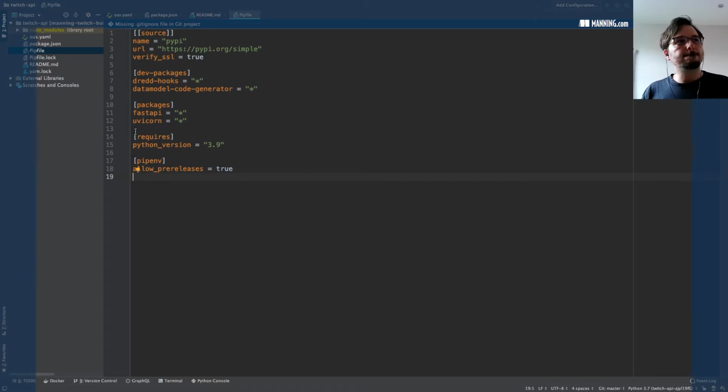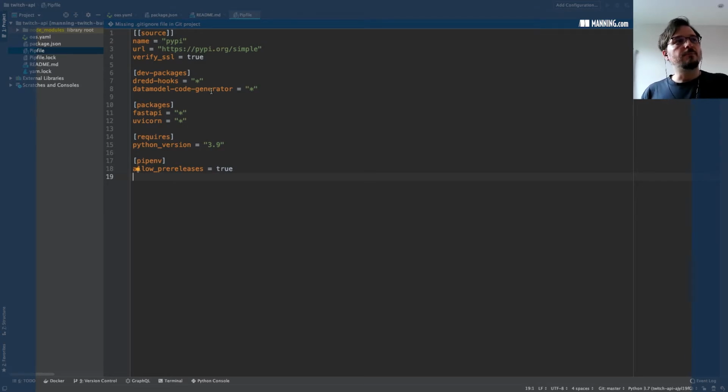Then the core packages of this application are FastAPI, the framework that we're going to use to build the API, and Uvicorn, the web execution framework that we're going to use to run the server. And then there are a couple of dev packages. One of them is called Dredd Hooks, and I'll talk about this package in more detail a little bit later, when I talk about the test framework we're going to use to test and validate the API.